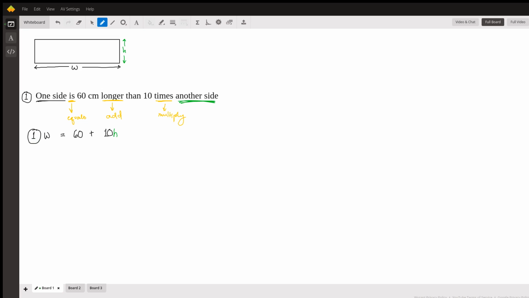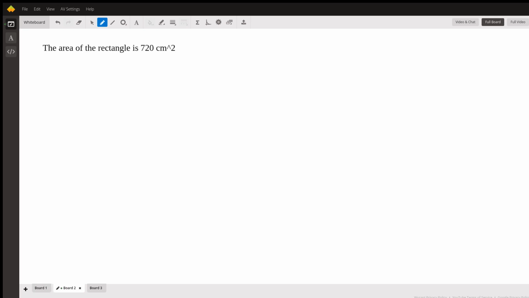That's great, but we don't know what W or H is yet. So how are we going to figure that out? If we have two unknowns, we need two equations. So that is where we're going to use the second piece of information they give us, which is that the area of the rectangle is 720 centimeters squared. We're only dealing with centimeters and centimeters squared, so we can sort of ignore that for now.